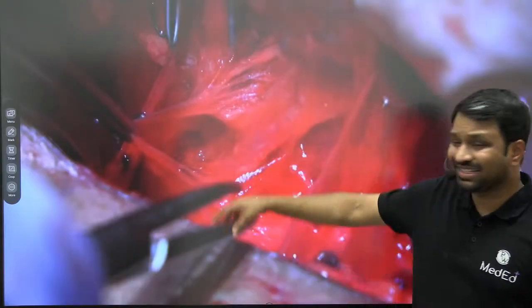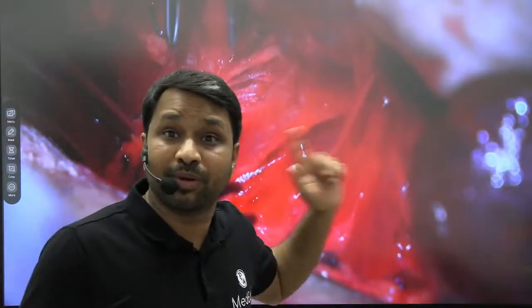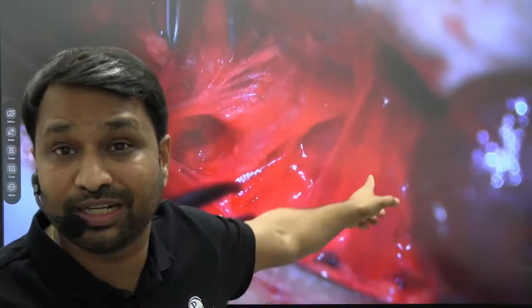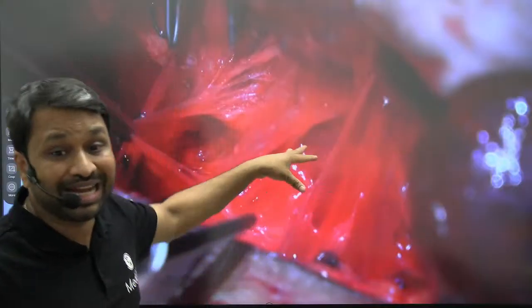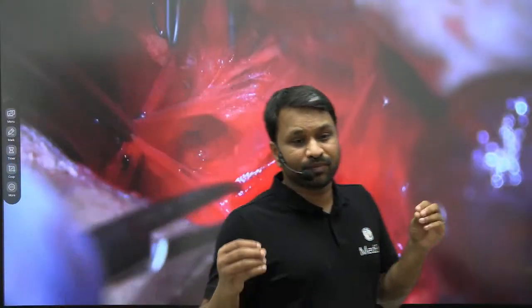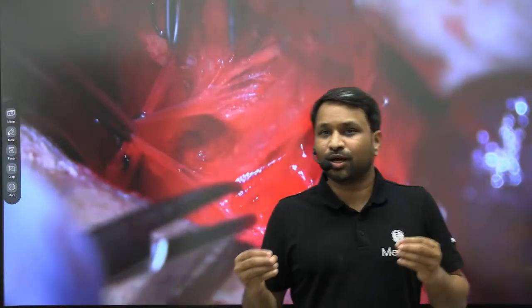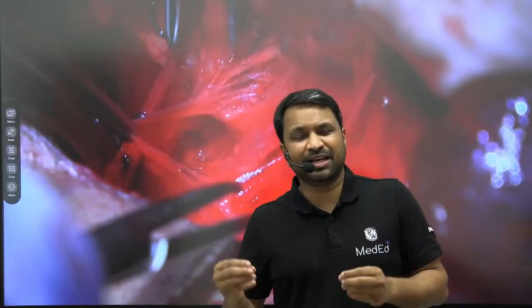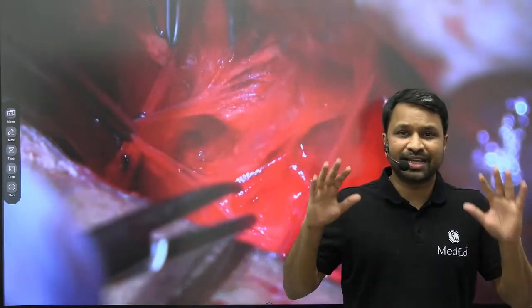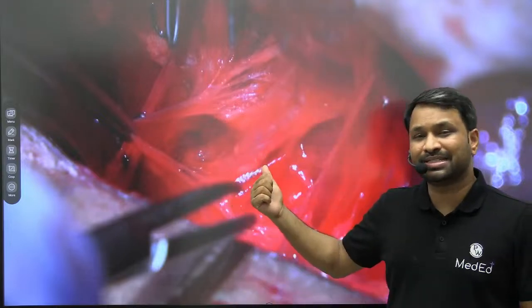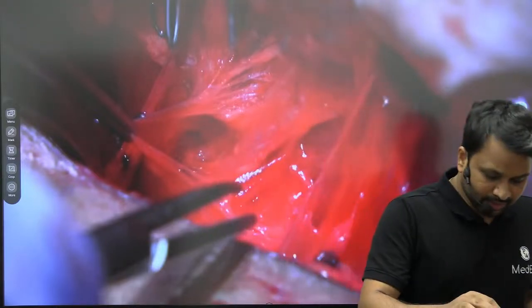You cannot dissect this area. You have the recurrent laryngeal nerve here. You'll have the carotid sheath just next to it. If you open up the carotid sheath, you have the common carotid, you have the internal jugular vein. Along with that, you have the vagus. You do not want them to get screwed up, right? So it's our territory. Only a lion can enter. And with great pride, I'm taking it with a very humble caution. I'm telling you, it takes a lion's heart to dig into these areas and do what we do, right?